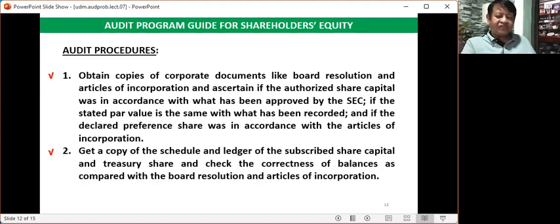When the corporation purchased my share capital, the journal entry in the books of the corporation will be debit, treasury shares, and credit cash, because the cash was given to the shareholder who wants to go out of the corporation.